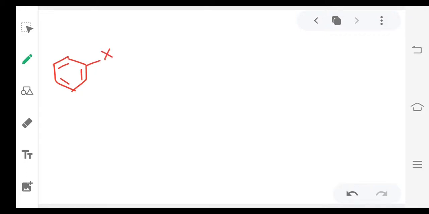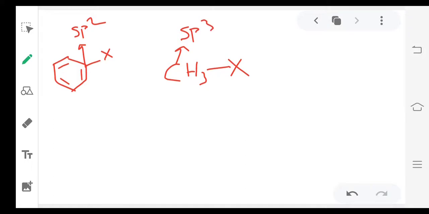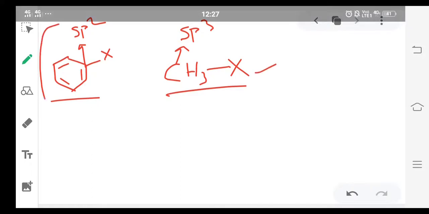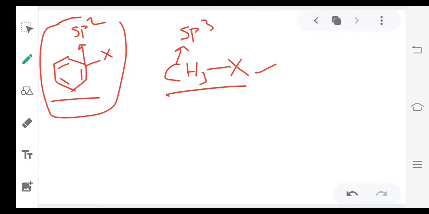Alkyl halides means we can take, for example, CH3X. See here, in the benzene ring all carbons have sp2 hybridization. This carbon's hybridization is sp2 and here the carbon hybridization is sp3. So this is aryl halides, this is alkyl halides. About alkyl halides and their chemical properties we have already discussed. So now we are going to discuss the chemical properties of aryl halides.